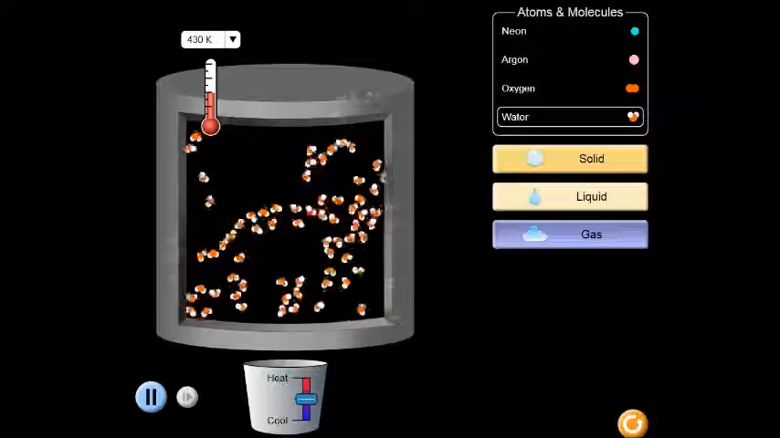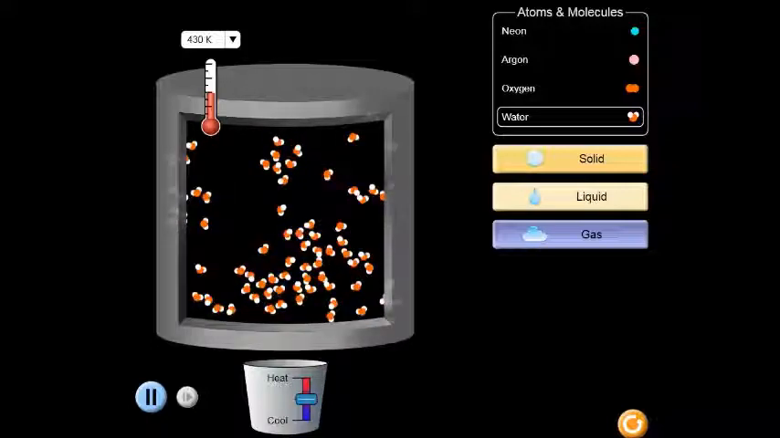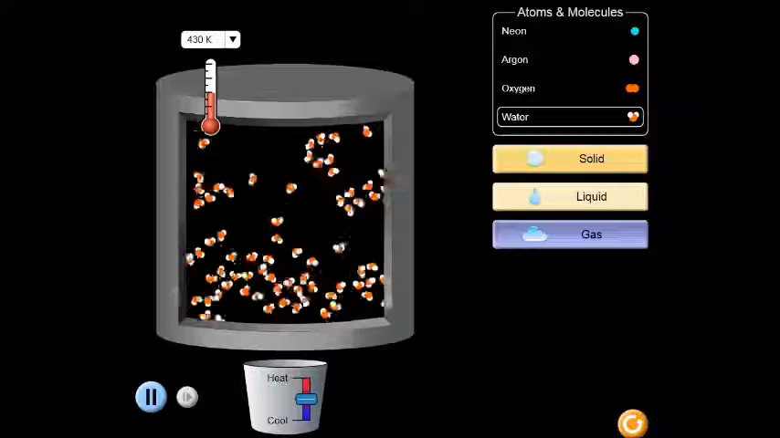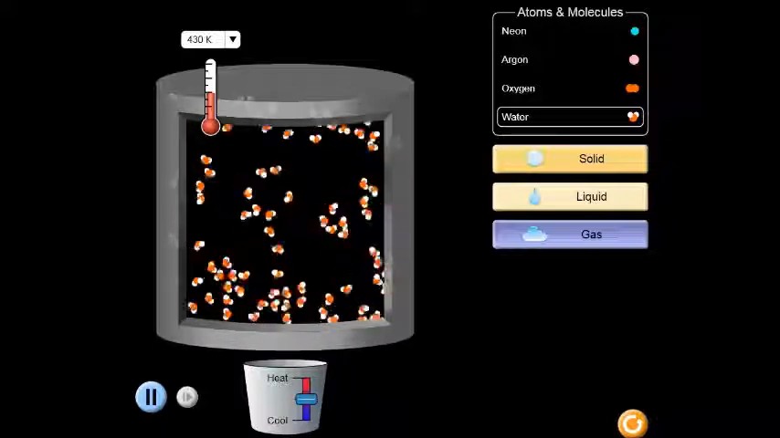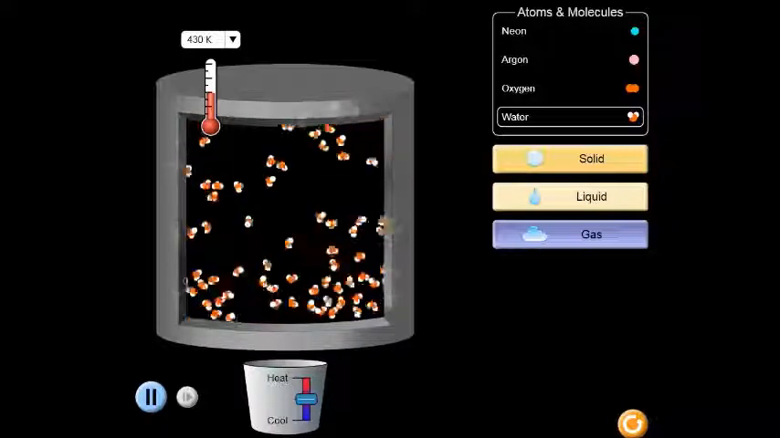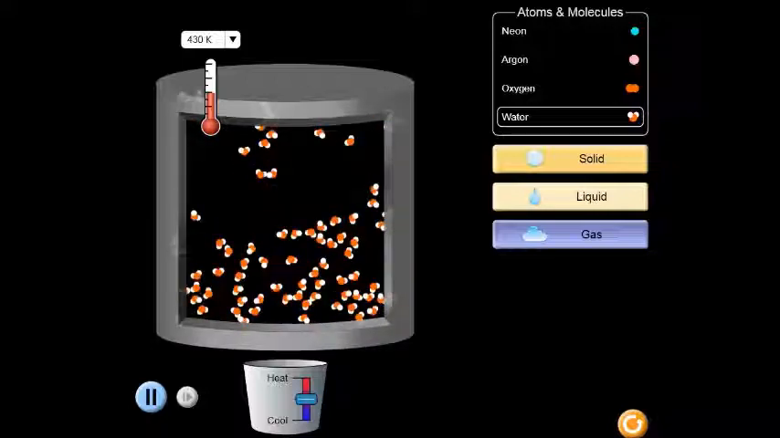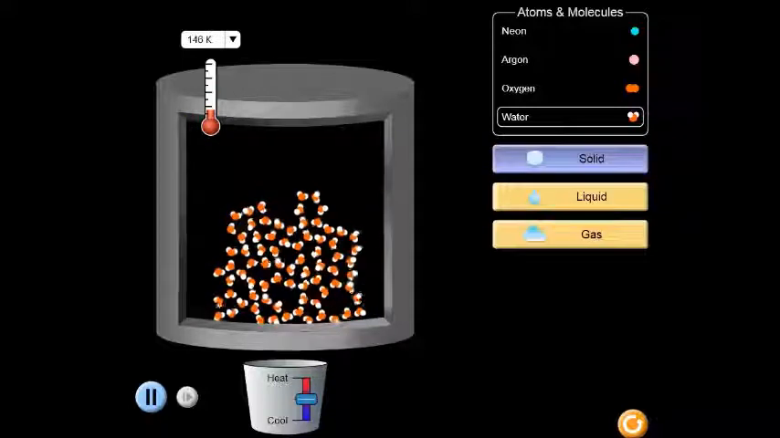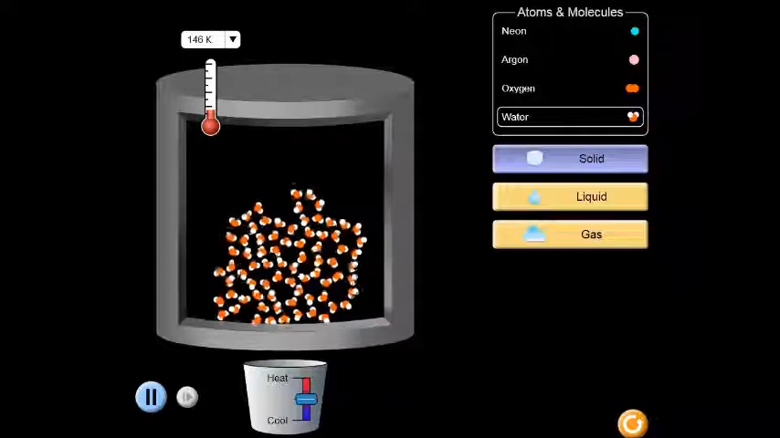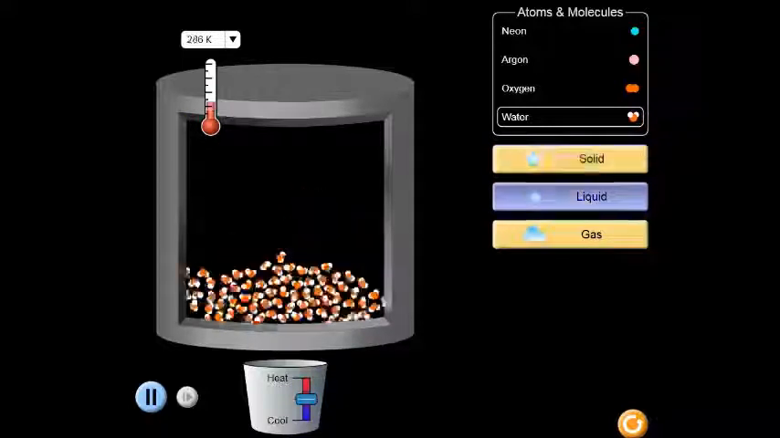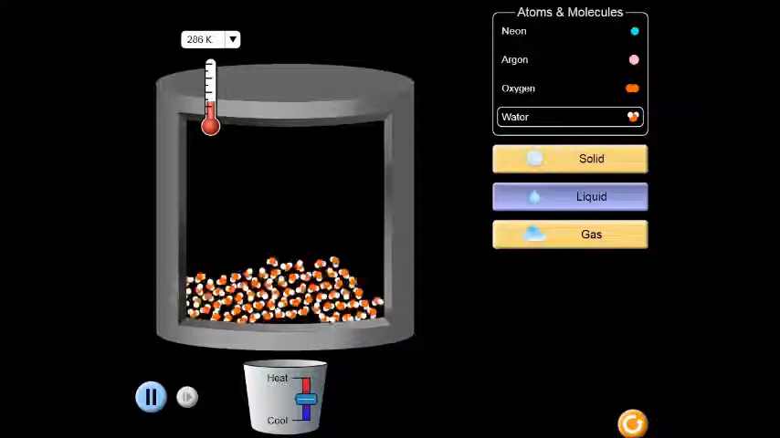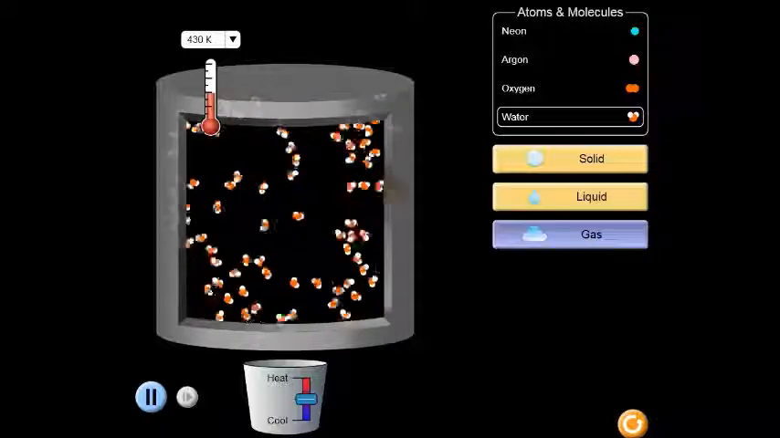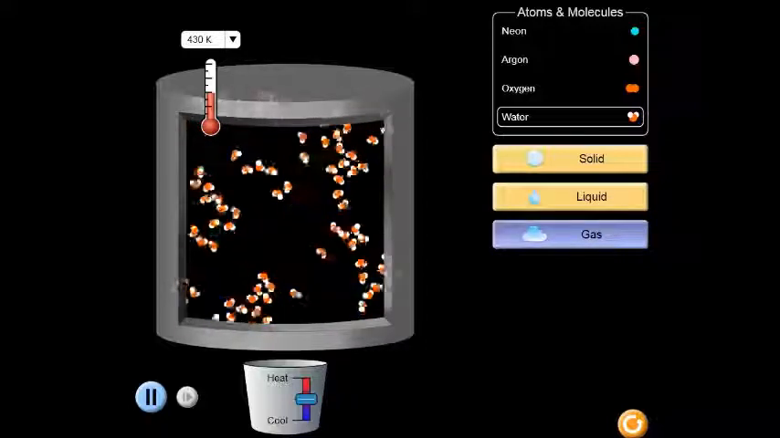Also, keep in mind that none of these molecules changed. None of the atoms changed, none of the molecules changed. The only thing that changed was the arrangement. So this is an example of a physical change, not a chemical change. Nothing new has been created. So as a solid, that's H2O as a solid, but it's H2O. As a liquid, that's H2O as a liquid, but it's still H2O. And then finally, this is still H2O, but it is in the form of a gas.